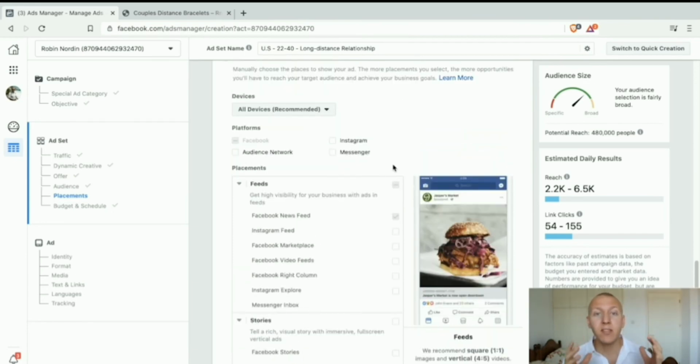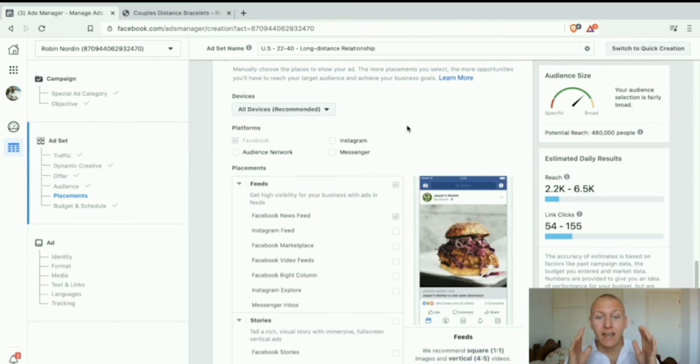But remember, this always depends on what you're selling. Now when we are selling an e-commerce product, the Facebook newsfeed is one of the best practices you can do. But if you're selling something that has to do with photography or anything with video or images that might cater better to an Instagram audience, then what you could do is focus on that Instagram audience. So it's always going to depend on what you actually have to sell. That is very important to know.